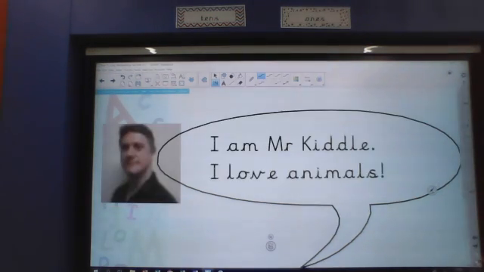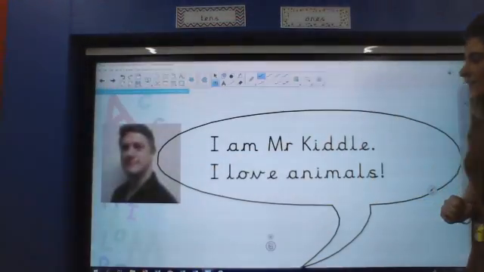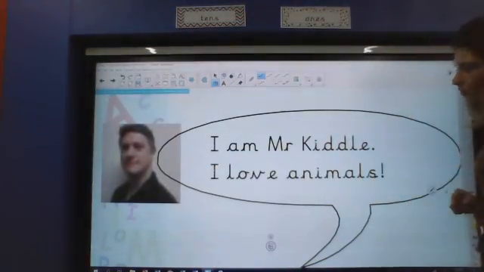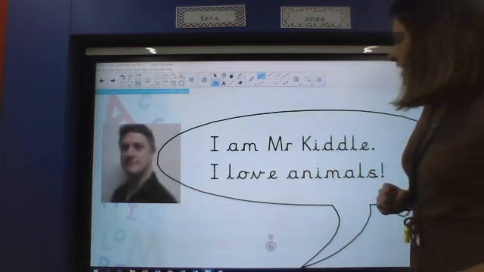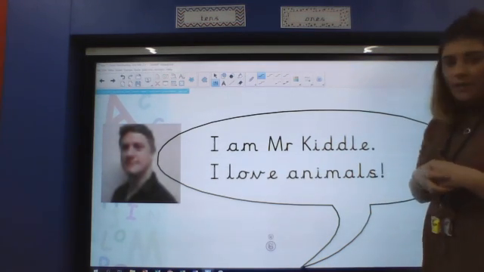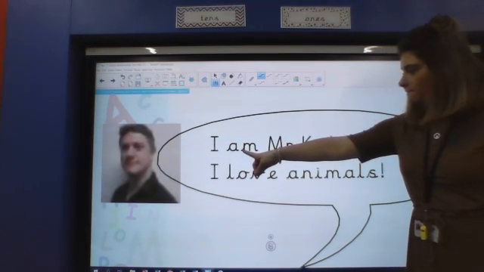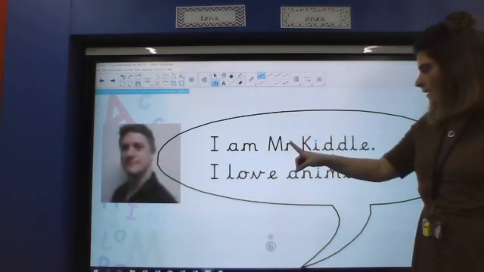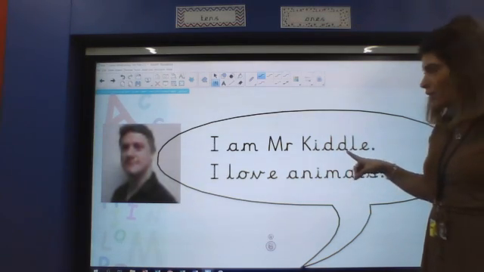So next up we've got, who's this? We've got Mr. Kiddle. So let's have a look at Mr. Kiddle's speech bubble to see what he said about himself. So reading together with your grown-up, if you spot a tricky word and you know it, read it out loud and join in. I am Mr. Let's guess what this one says. Kiddle.